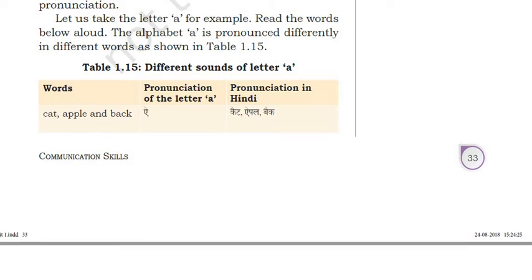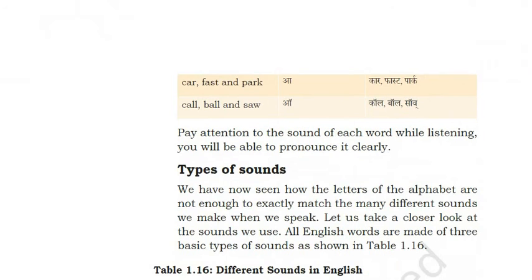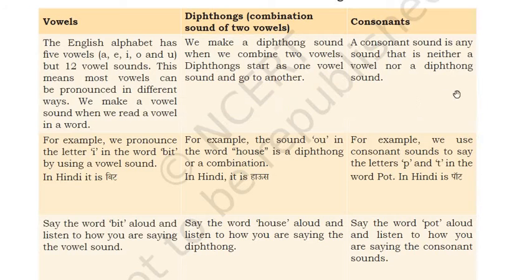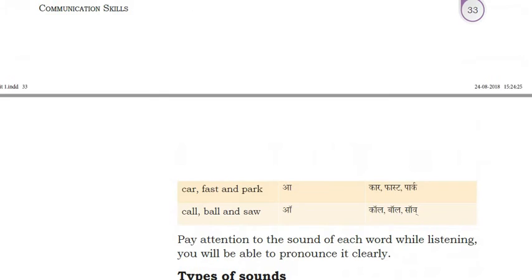Now let's see: car, fast and park. So you can see the pronunciation: car, fast, park, right? Call, ball, saw. Call, ball, saw, right?